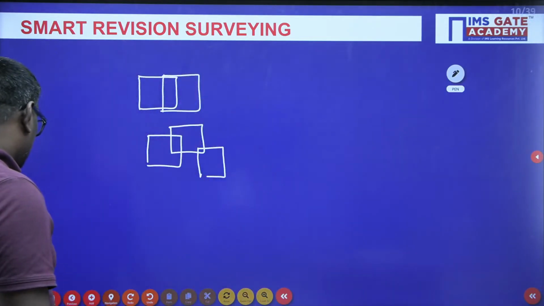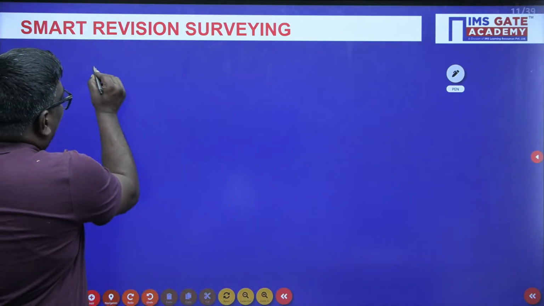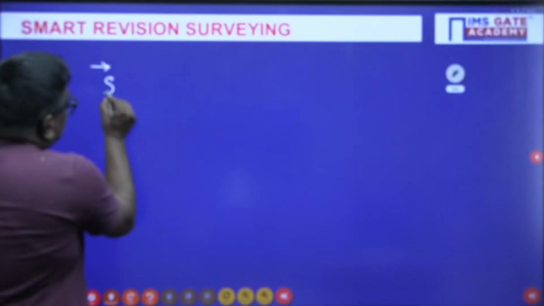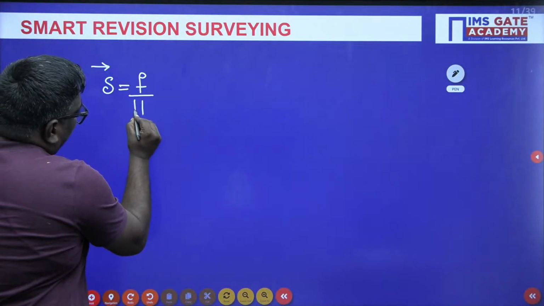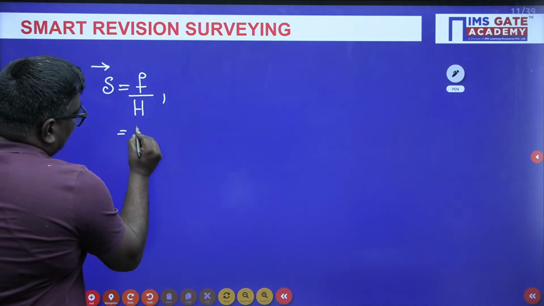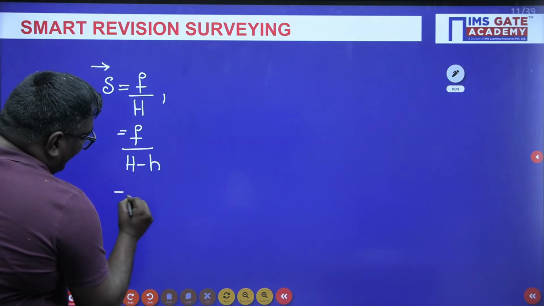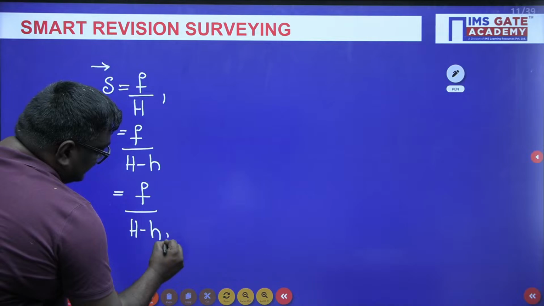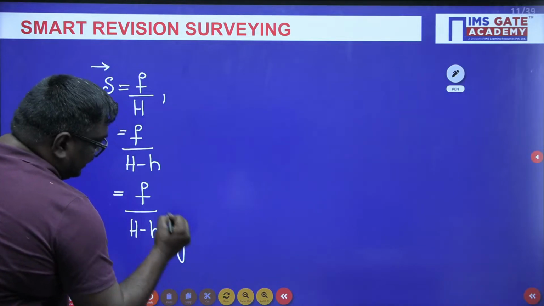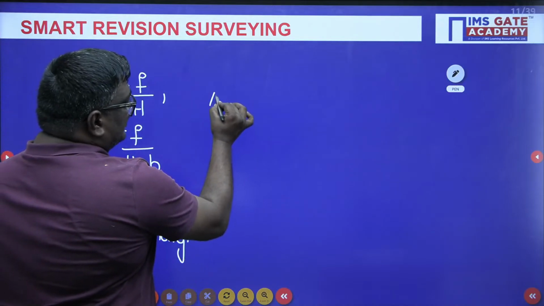So, in a single slide, we will cover all those things. First we talked about scale, and in scale, what have we done, sir? We have 3 formulas: capital F upon capital H. This is case 1. In case 2, we have F upon H minus h, and we have F upon H minus h average. So, these are the important formulas, my dear students, related to scale. Next, we have discussed relief displacement.